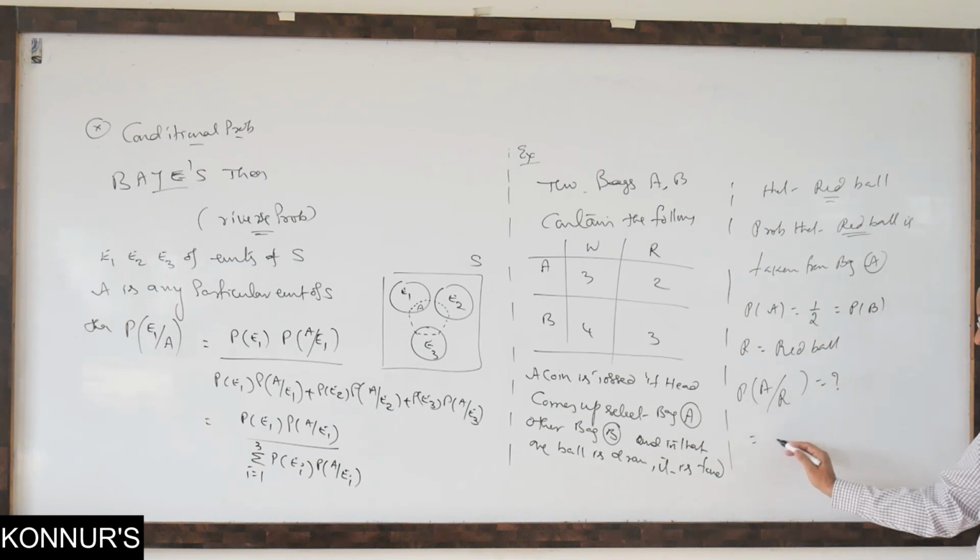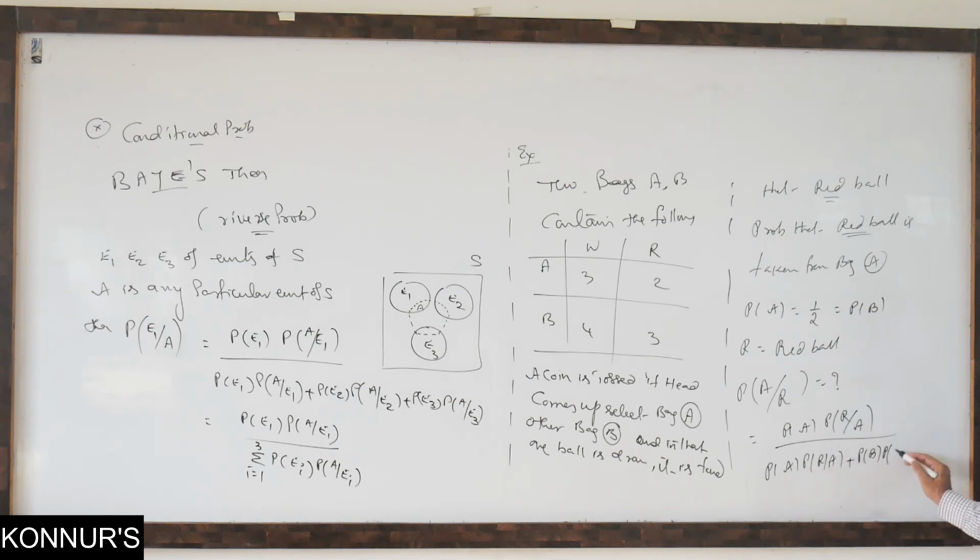How you write? This is equal to, first go to bag A, favorable, numerator. In that bag A, red ball probability. First, by all the bags, N of S, total probability. How many bags are there? Everywhere you have to go. Because I gave only 2 bags, so I wrote. Now substitute. This is 1 by 2.